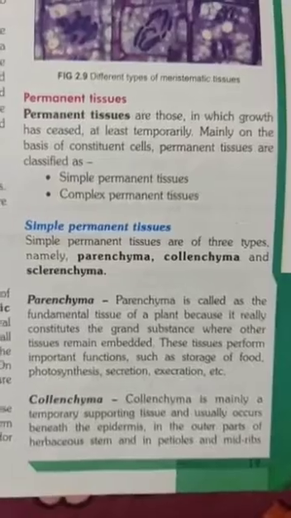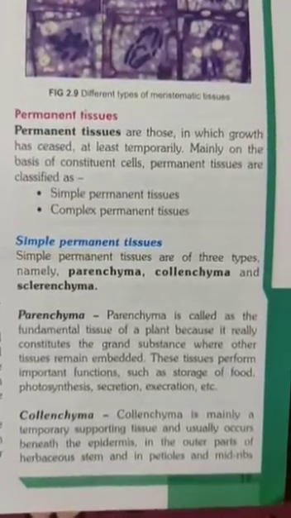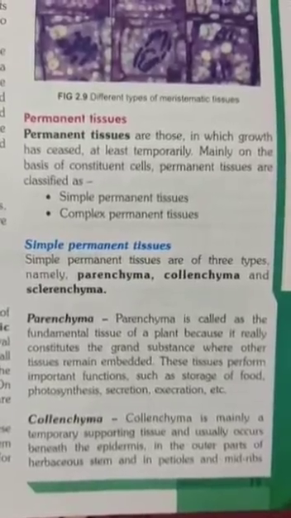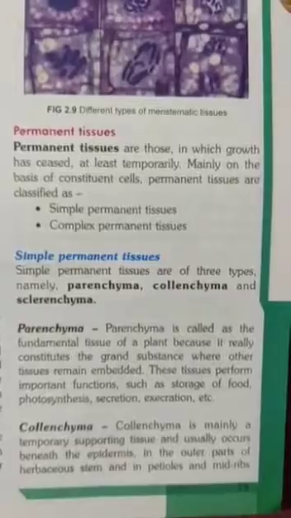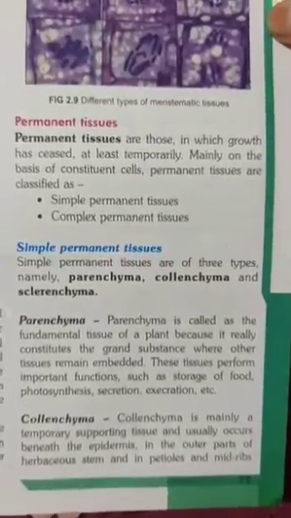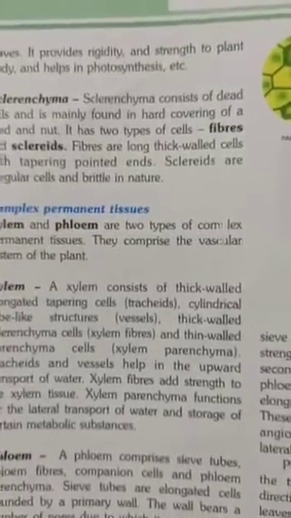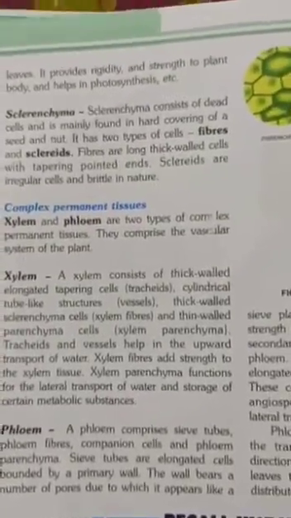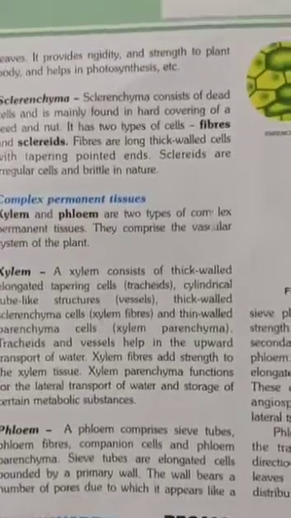And collenchyma is mainly a temporary supporting tissue, usually beneath the epidermis and the outer part of the herbaceous stem, and in the petioles and midrib. So collenchyma is found in the midrib, petiole and herbaceous stem, and its function is that it provides rigidity and strength to the plant.